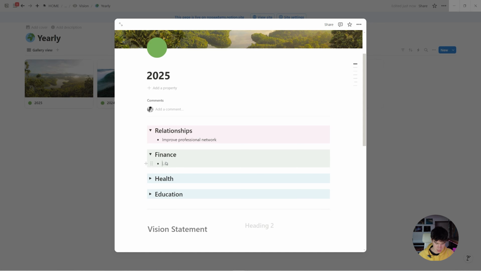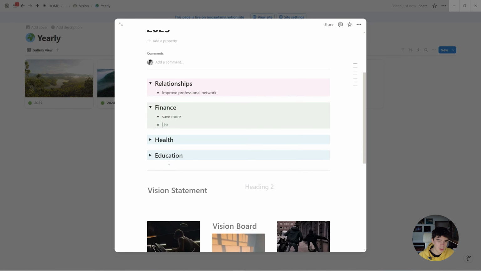And then in finance, you might want to just say, hey, I really want to be saving more this year. So save more. And maybe get a side income, a side hustle, or start a side hustle. Maybe that's a good way to put it. Start a side hustle. There we go.